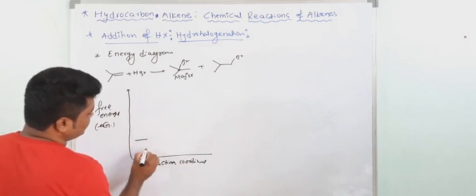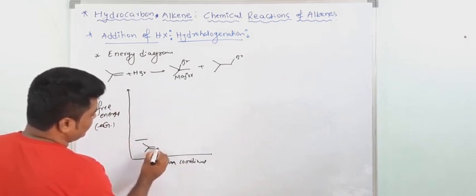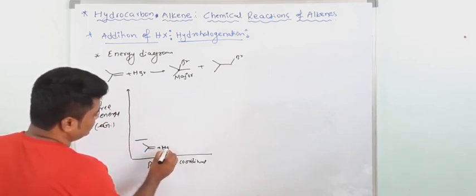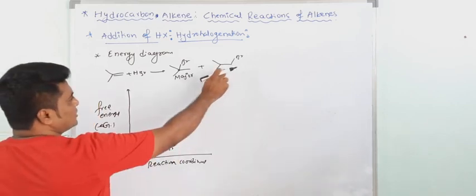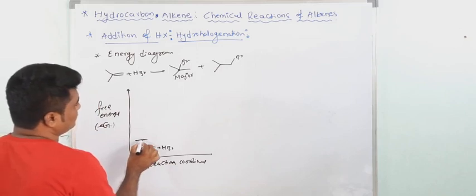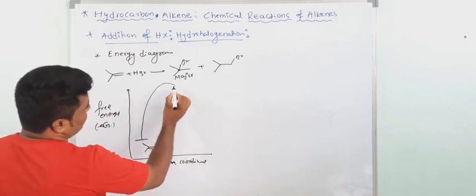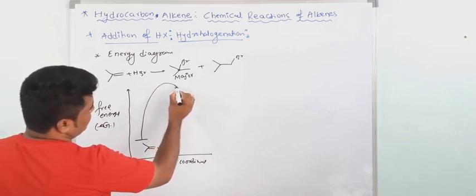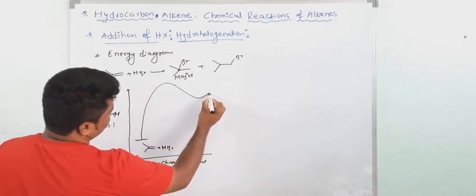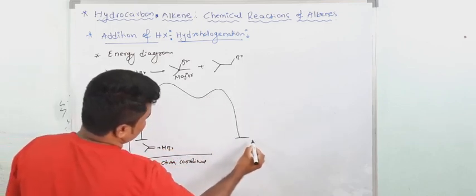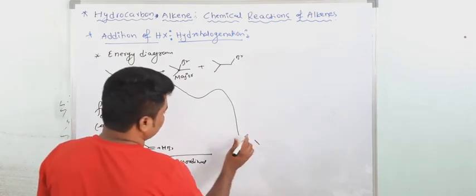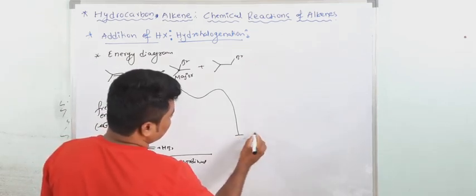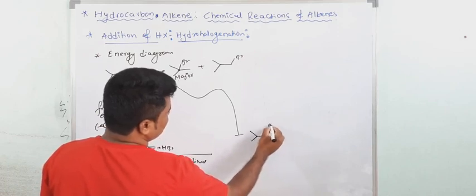Suppose you take an alkene and HBr. First you will get the transition state. First I am writing for this one. See here, high transition state, and you will get the carbocation, then again this one. So in this case you are getting this product.